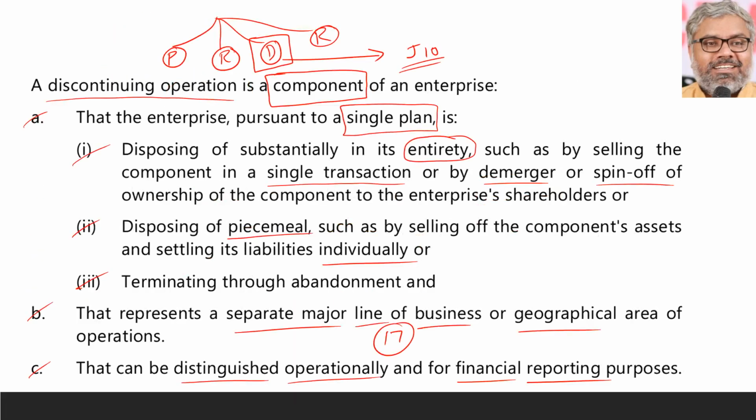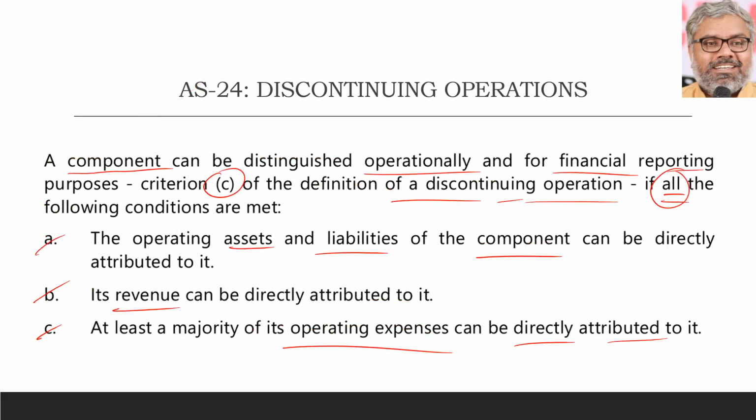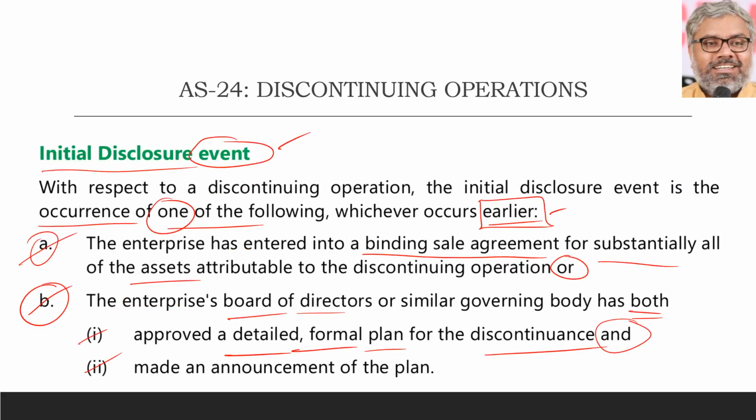Questions can be: what is a discontinuing operation according to AS 24? Direct question. Examples which are not discontinuing operations. Direct question, or case-based questions can also be asked on this. When can a particular component be distinguished operationally and for financial reporting purposes? When can we call it like that? Direct question. What is the initial disclosure event? Direct question. Or a combination of them can be asked.